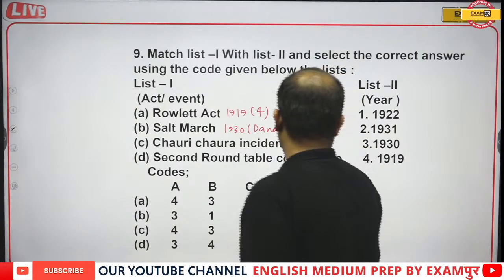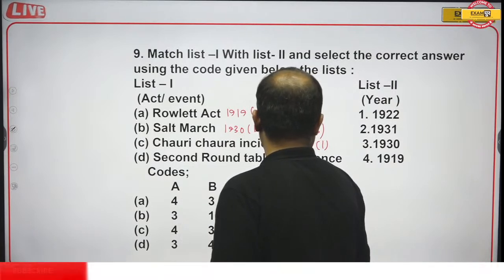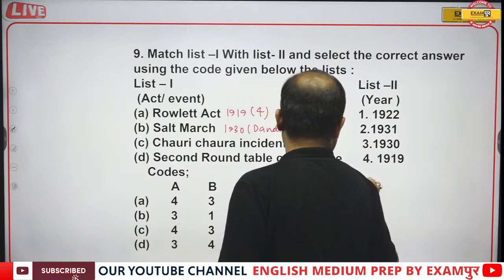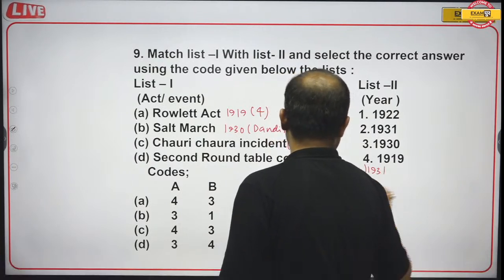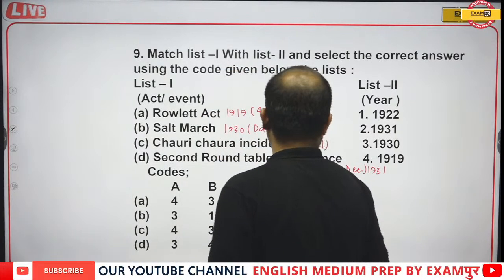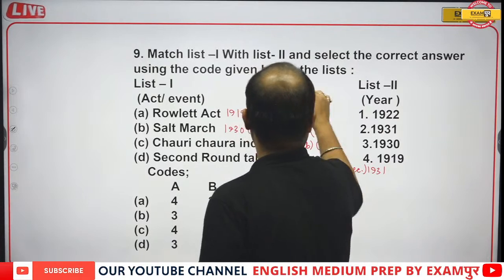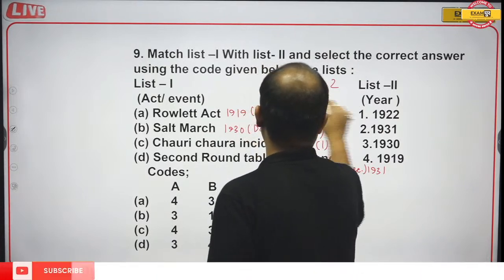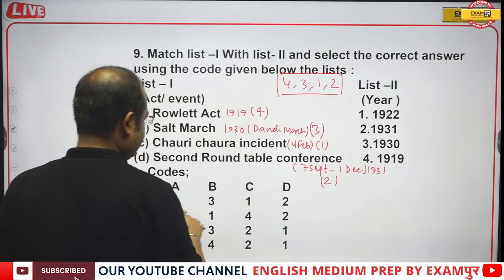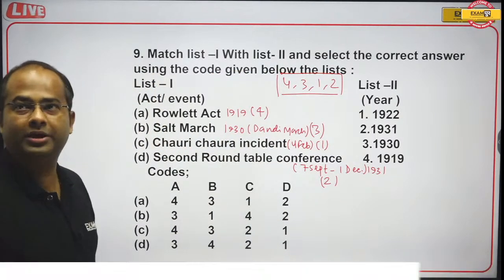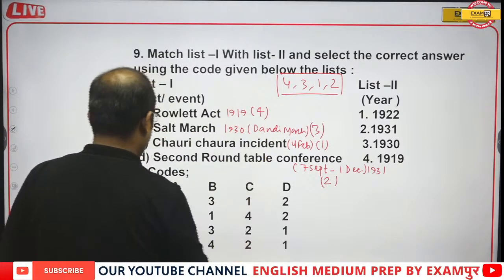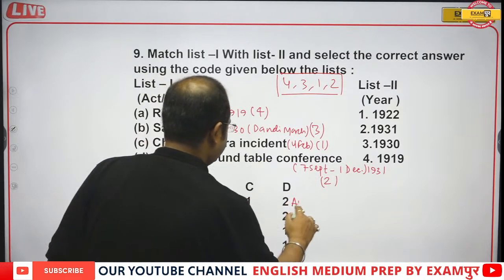Second Round Table Conference, 7 September to 1st December 1931, so the answer will be option 2. So 4, 3, 1, 2 is the correct sequence. Who is saying option B, guys? It is option A. 4, 3, 1, 2. The correct answer will be option A.